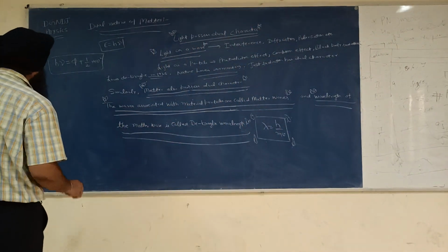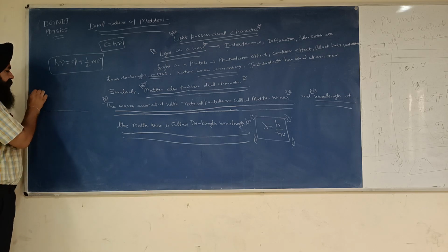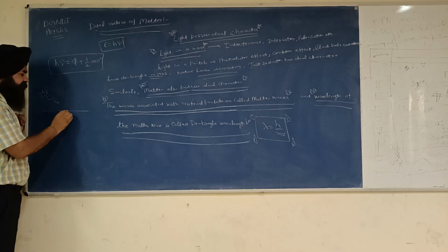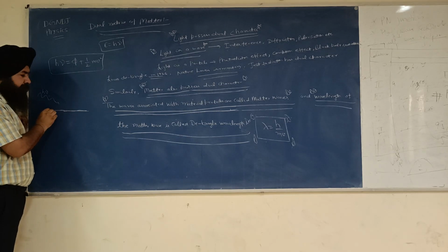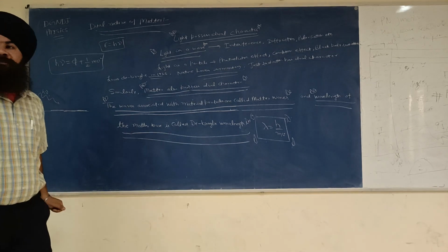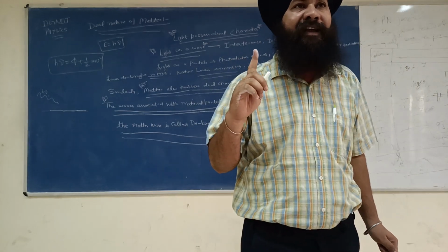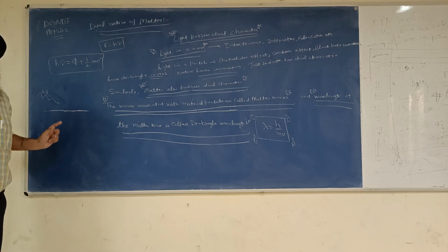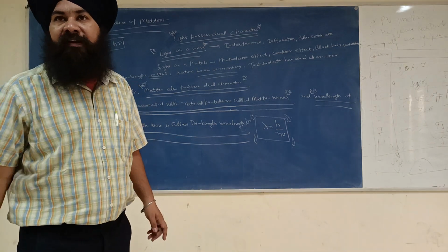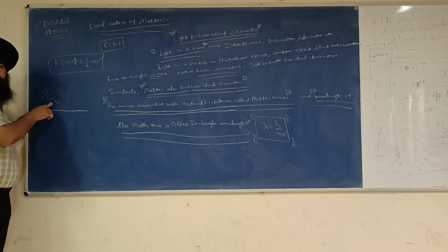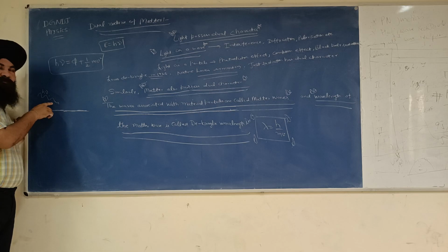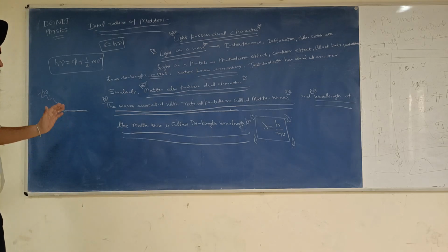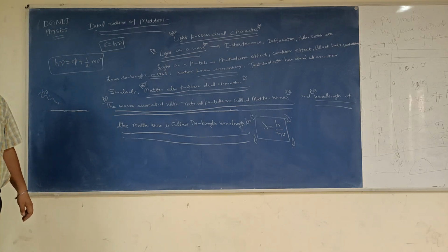Let us say this is some surface, the surface of a metal or material, and a photon of energy hν is coming. One photon will eject one electron, considering light as a particle, not as a wave. When this photon is absorbed by the electron, it will knock out from the surface, and the rest of the energy will be imparted to the electron in the form of kinetic energy.